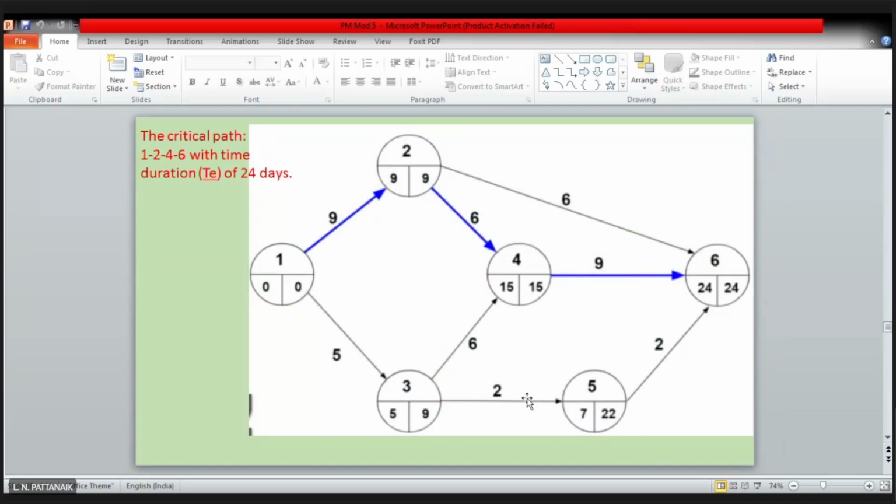ठीक है तो इस तीनों वेरिएंस को अगर आप सिंपली ऐड कर देते हो, you have to simply add the sum of the variance of the paths or the critical activities along the critical paths gives you the variance of the whole project. तो ये जो 24 days आप निकाले हो, so this 24 days is the mean time and sum of all the variances along the critical path is the variance of this project.